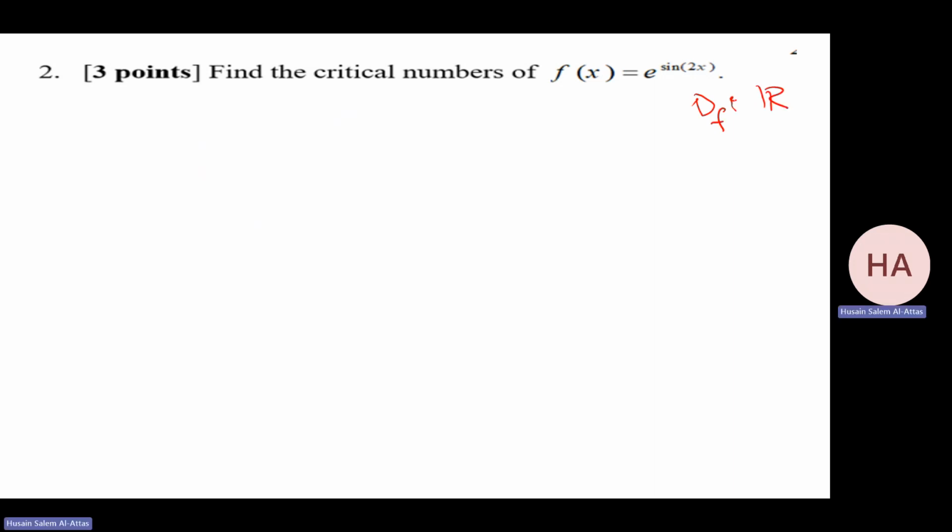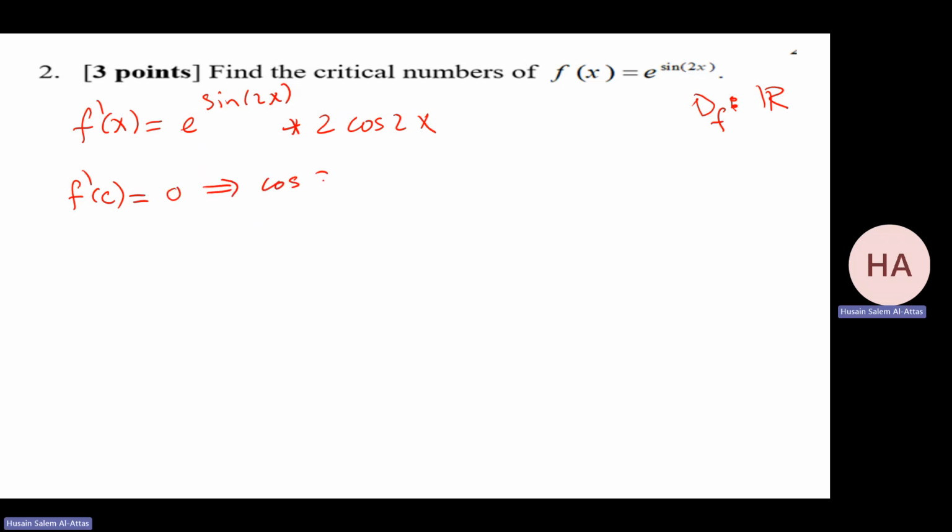All real numbers. The domain of f is all real numbers. Okay, so I need to find f prime. That will be e to the sine 2x times the derivative of sine 2x, which is 2 cosine 2x. Very clear, f is differentiable everywhere. So just to check, I need to check f prime at c equals 0.